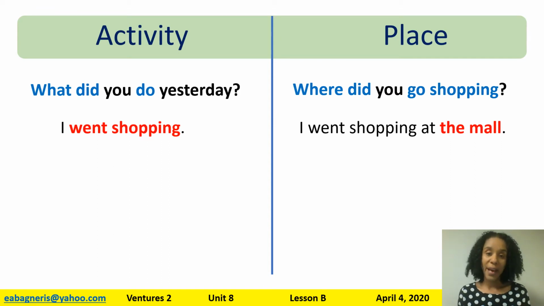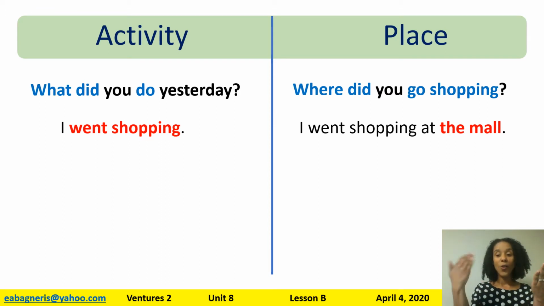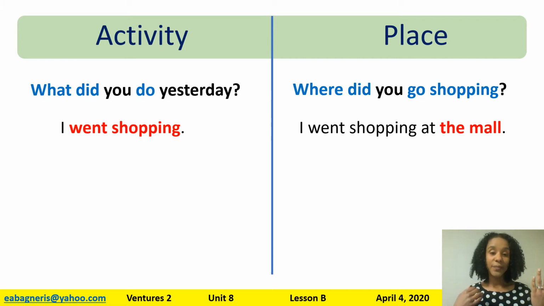So now let's talk about activity or place. What did you do yesterday? That's asking about an activity. I went shopping. Notice my answer is a verb. Went shopping. Place. Where did you go shopping? I went shopping at the mall. A place.